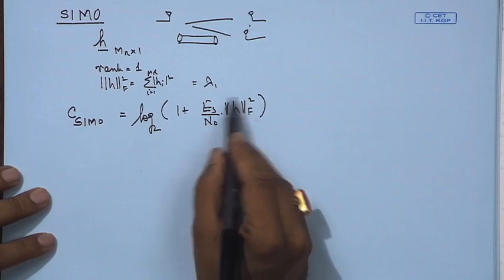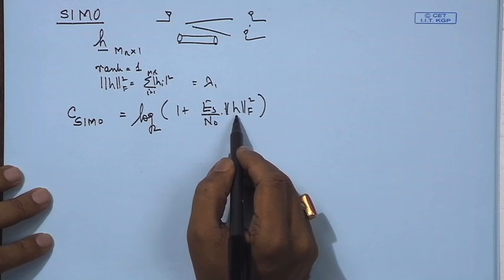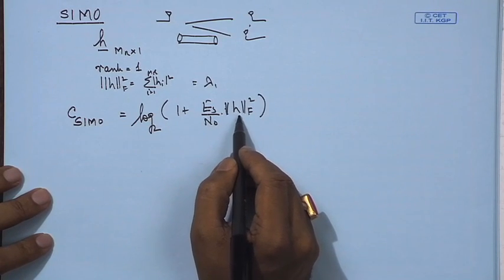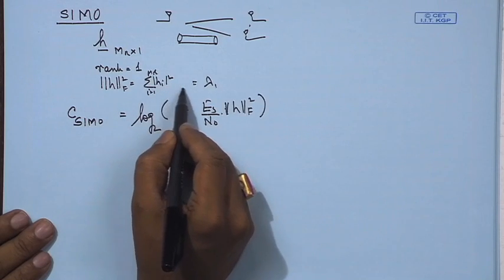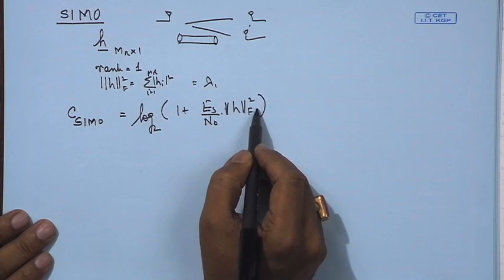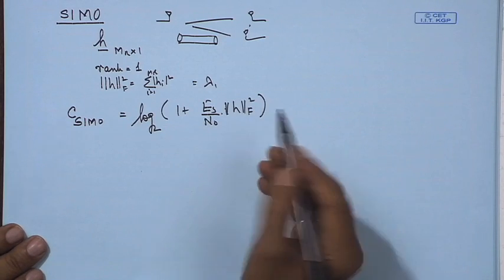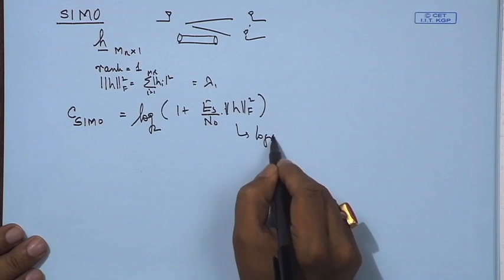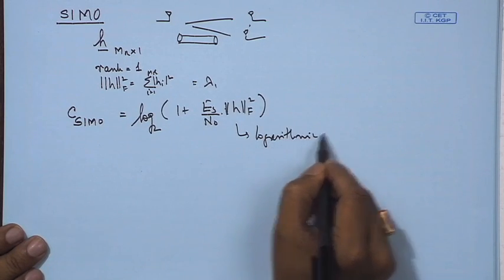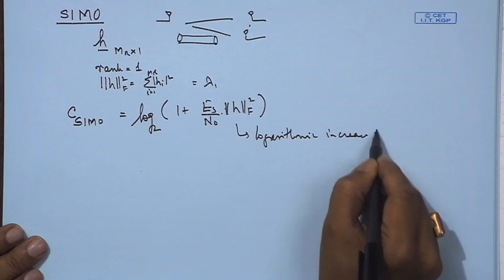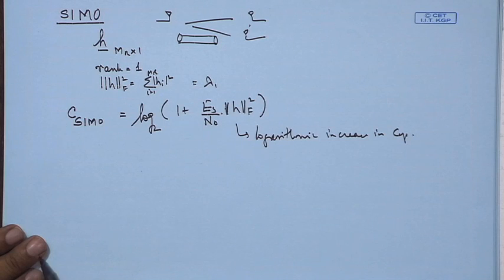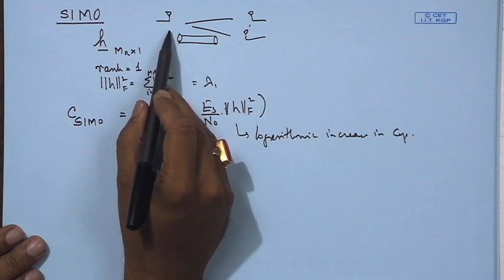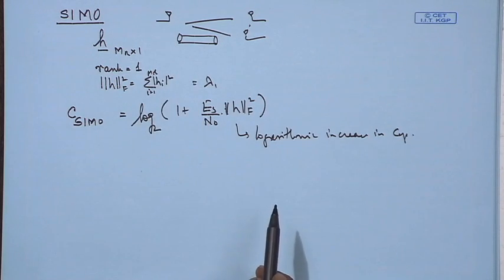So, there is capacity increase, but there is only logarithmic capacity increase with MR. As MR increases, this increases, and that is it. Even if you have channel state information at the transmitter, you can't do much because there is only one transmitting antenna. So, this is the single input multiple output case.